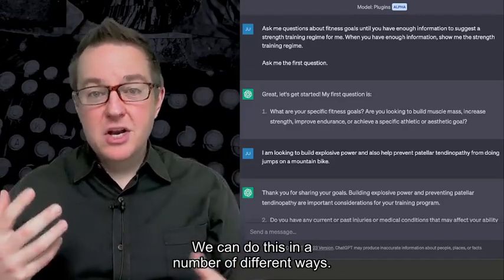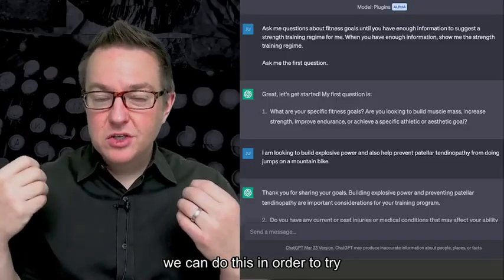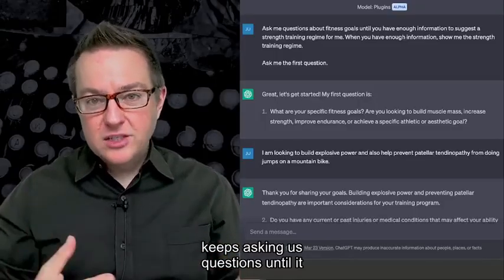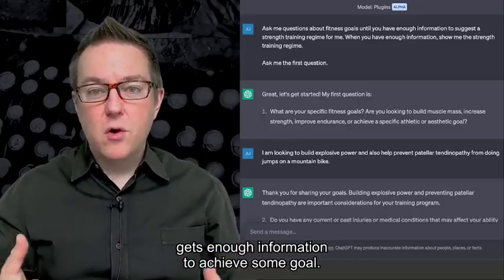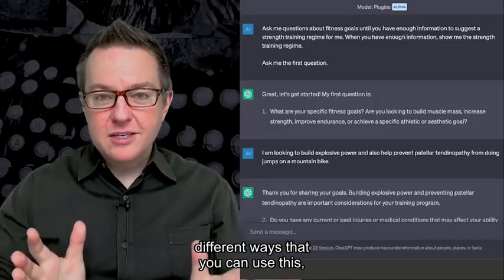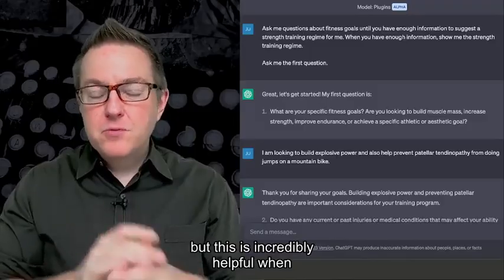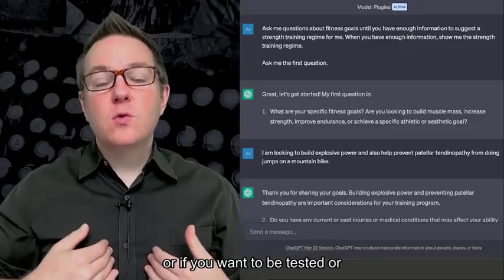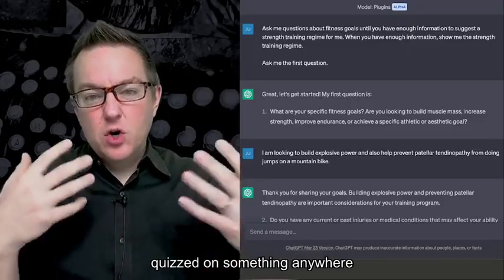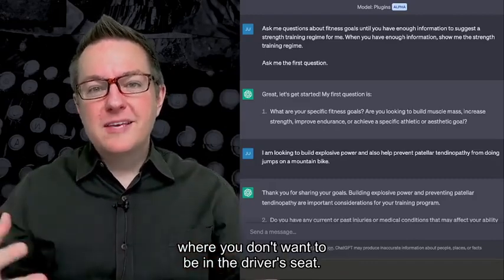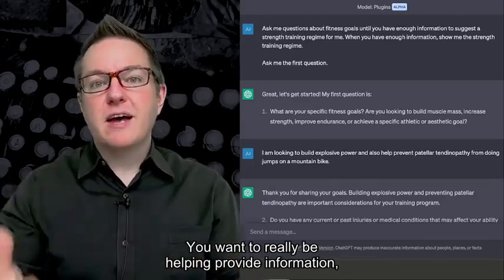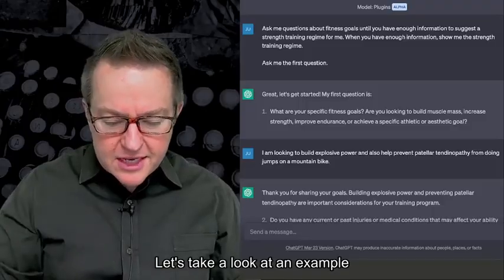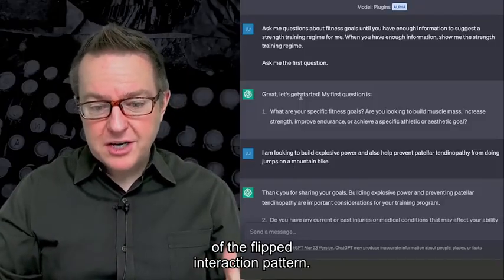And we can do this in a number of different ways. We can do this to play games. We can do this to try to reach some goal, like the large language model keeps asking us questions until it gets enough information to achieve some goal. There's a variety of ways that you can use this, but it is incredibly helpful when you don't necessarily know everything that's needed, or if you want to be tested or quizzed on something, anywhere where you don't want to be in the driver's seat. You want to be helping provide information, but you don't want to be formulating the questions or tasks. So let's take a look at an example of the flipped interaction pattern.